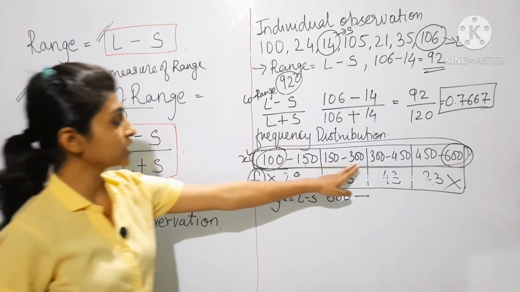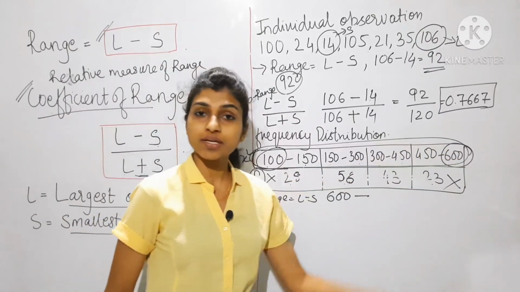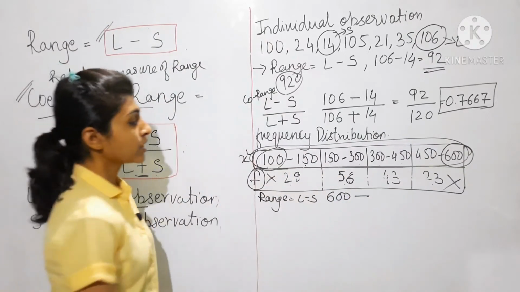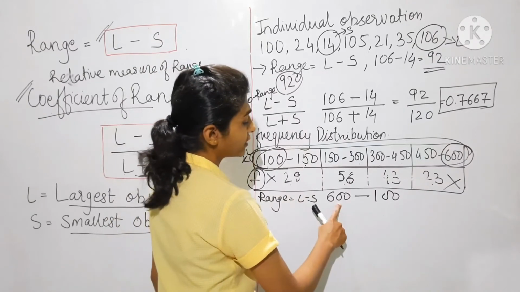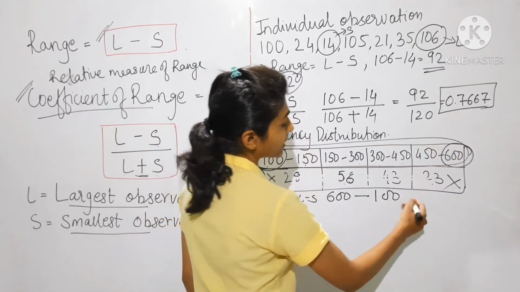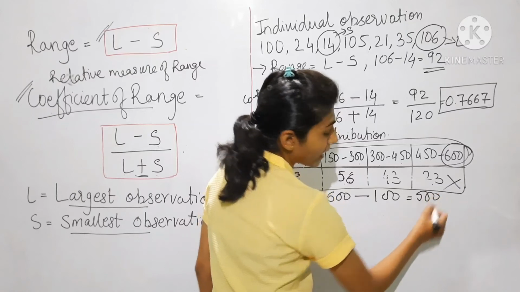See, 150, 300, 450 are greater than 100, so 100 is the smallest observation. So 600 minus 100, we get 500.